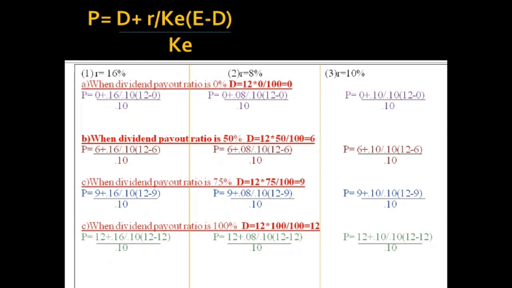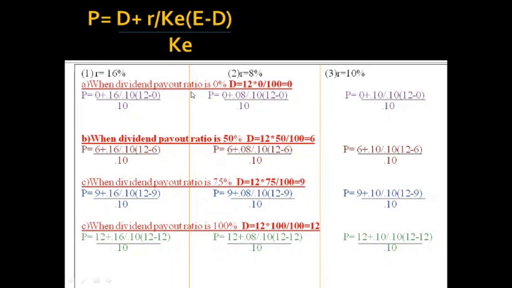Here we are calculating in 4 different cases: when the dividend payout ratio is 0%, 50%, 75%, and 100%. So in each case we are calculating the market price of the share.